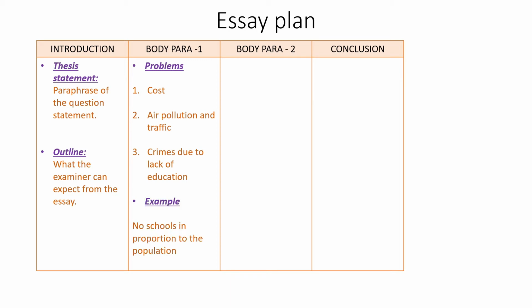In the example, I am going to mention that there are very few schools for the prevailing population of children. That is, the schools are not in the correct proportion for the existing number of children. Hence, many children are denied an education.